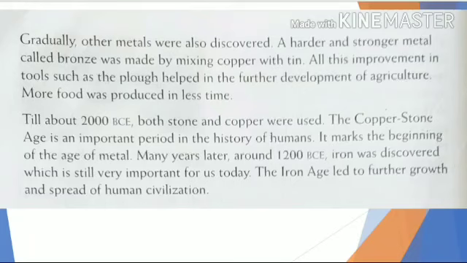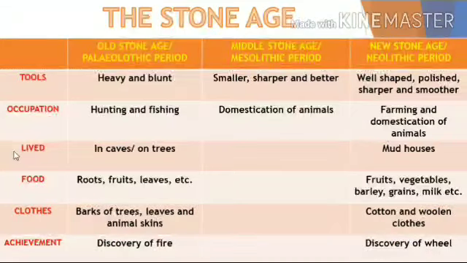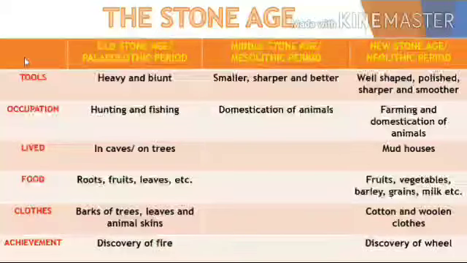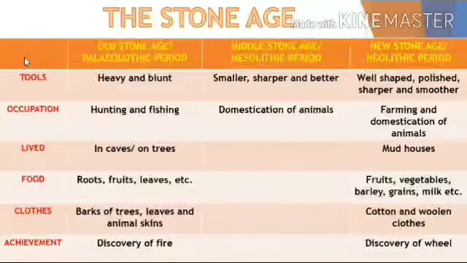Let us now quickly have a look at all the three periods of the Stone Age. The Old Stone Age, Paleolithic, tools were heavy and blunt. Middle Stone Age, tools were smaller, sharper and better. And the New Stone Age, the tools were well shaped, polished, sharper and smoother. So, we can see the changes in all these three periods, right.